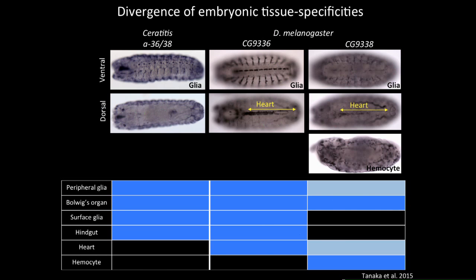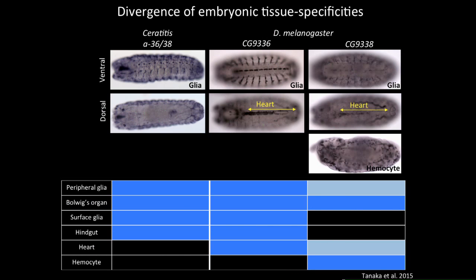We have also looked at the embryonic tissue-specific expression of the two paralogs, as well as that of the unduplicated ortholog in Ceratitis. And we found that expression in tissues such as peripheral glia and Bolwig's organ has been inherited by both paralogs. On the other hand, expression in tissues such as surface glia and hindgut was only inherited by CG9336. The two paralogs also acquired novel expression, suggesting potential neofunctionalization. Expression in the heart was acquired by both copies, and expression in the hemocytes was acquired by CG9338 only.